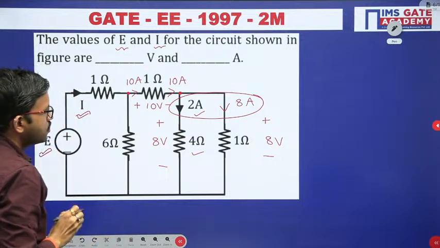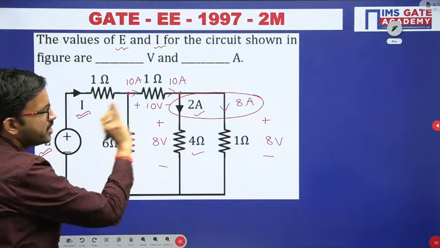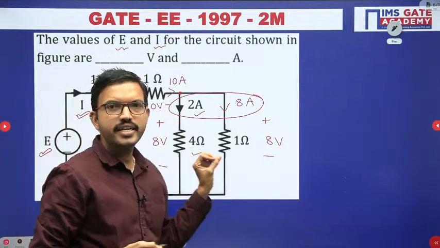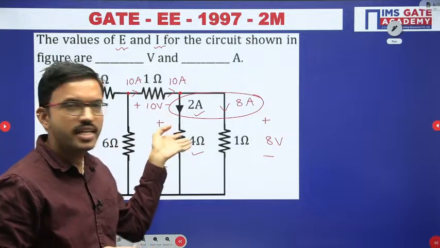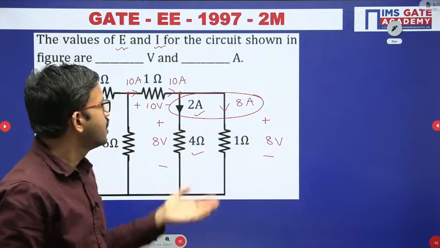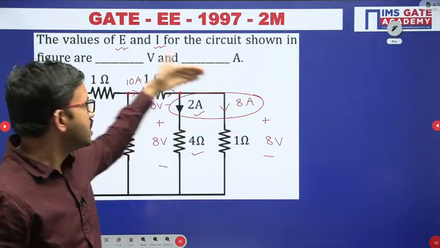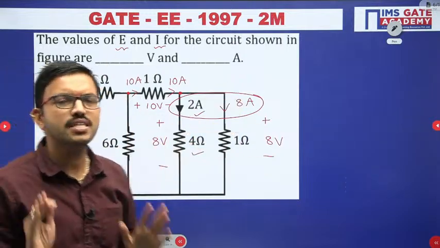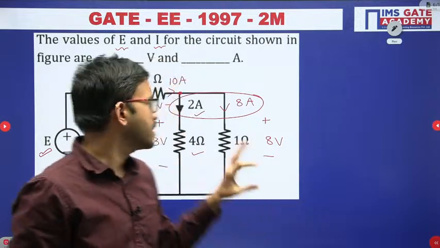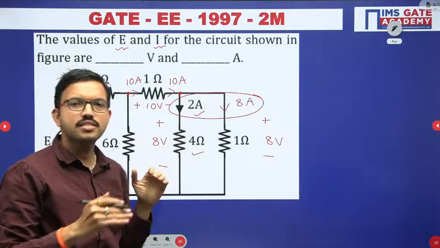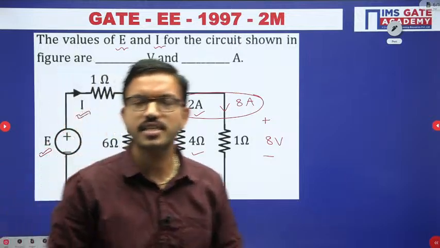Up to here, we are calculating based on the given data. If current is given, then accordingly we calculate the voltage, and after that with the help of the voltage we calculate the current. Like that we are doing the process by using the basic laws, that is Ohm's law and then KCL, whatever we have discussed earlier, because now this is the last session regarding basic laws.